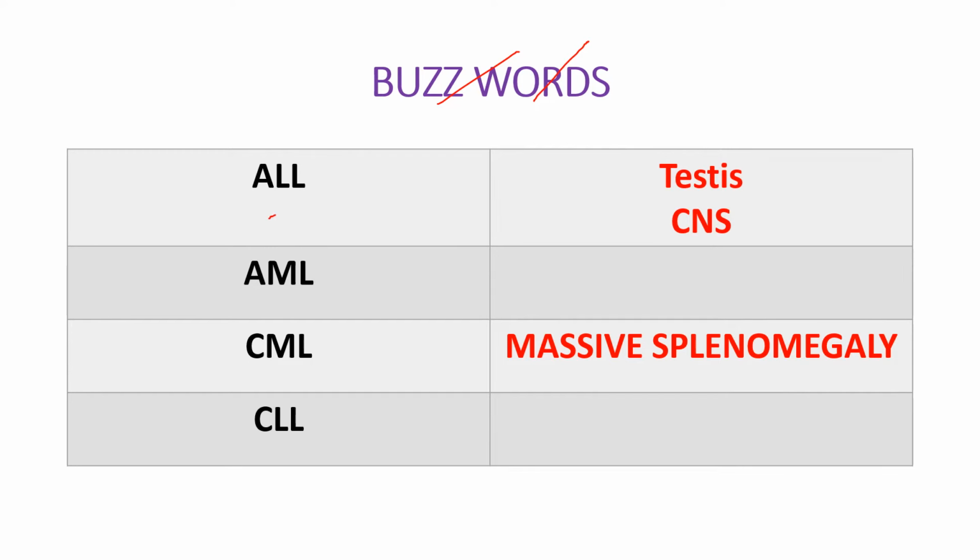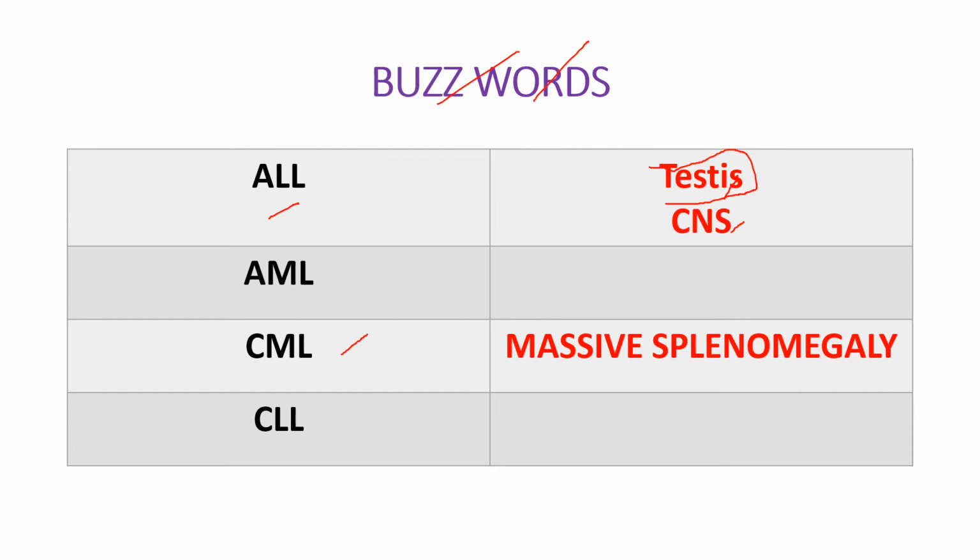For example, in ALL, you have testicular involvement and CNS. I like to remember it as testis is called as ball. So balls, right? That is the layman term for testis. They call it balls. So ALL, ball, right? Ball also has ALL in it. So ALL and ball is testis. So testis and CNS are seen with ALL.